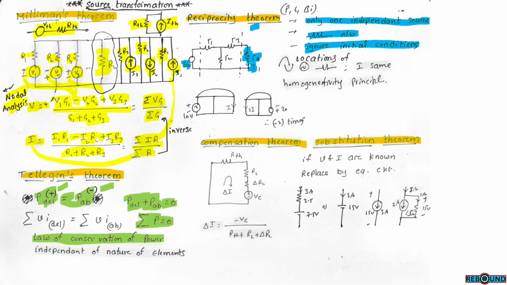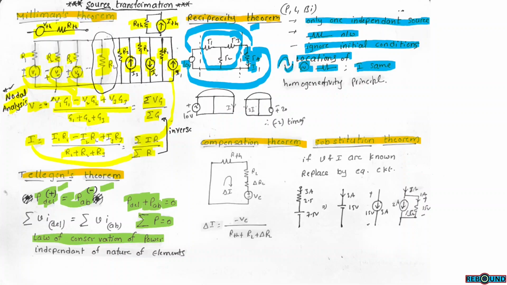As per the reciprocity theorem, if we interchange the positions of load resistance and source voltage, that means the source voltage is connected here, the load resistance is connected here, and the total network is kept as it is without any modifications, then the same current I will flow again in this load resistance RL, even though positions are interchanged. So the locations of source and resistance are both interchanged, and the same current will flow. When the resistance was here, the same current I flows. When the resistance is here, the same current I flows.